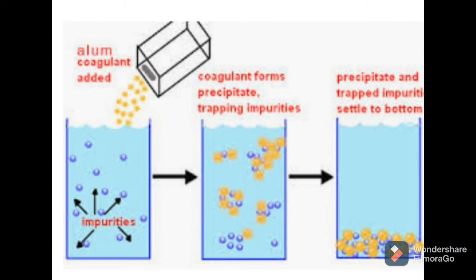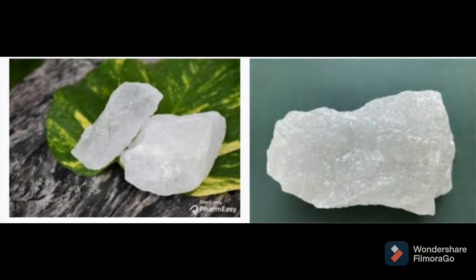Alum can be used for faster settlement of particles in muddy water. When we swirl the alum in water, all the particles coagulate and settle down at the bottom. It increases the rate of sedimentation. So remember this also: what is loading, and what is an example of loading in our everyday life? It is alum. Alum in Marathi is called turti, and you are all familiar with alum.